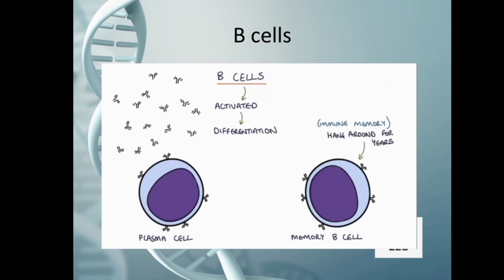Generally, a B cell gets activated and then gets differentiated. B cells fall under two categories. The first one is plasma cells, which get rapidly differentiated, but the lifespan of this type is comparatively low. The second type is memory B cells. They are called immune memory. They get differentiated slowly, but they stay around for years.